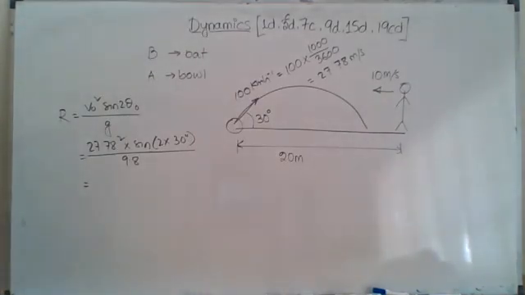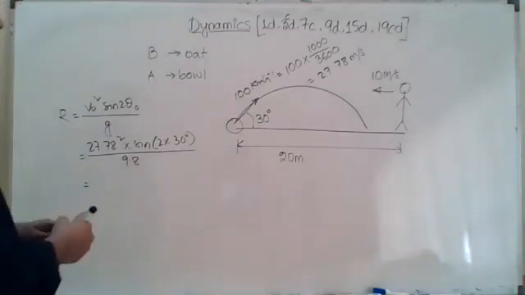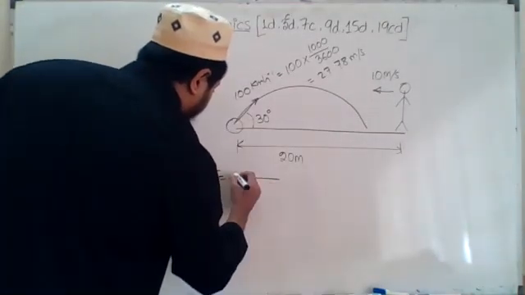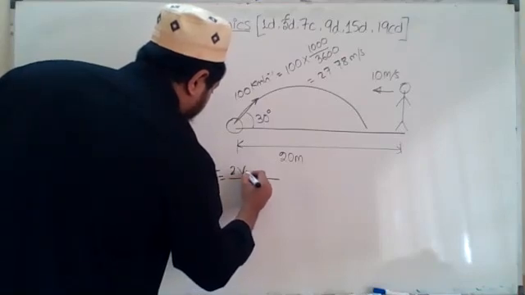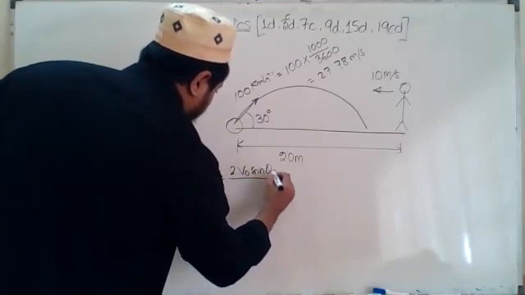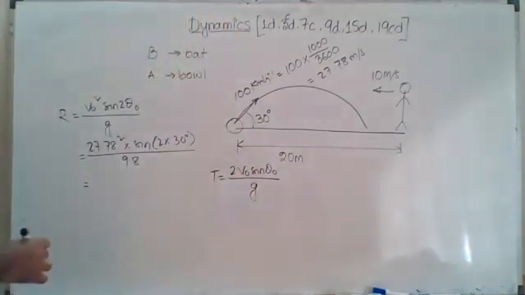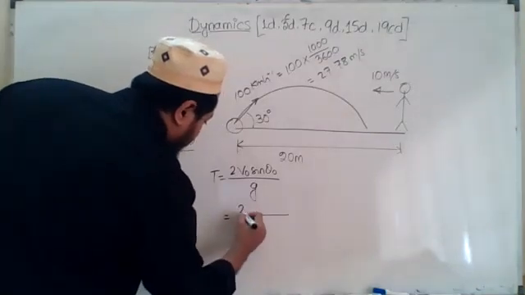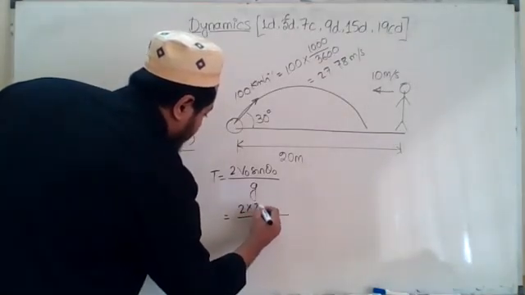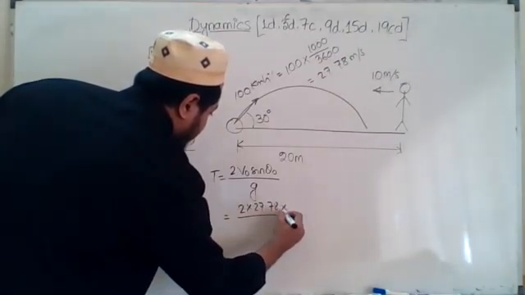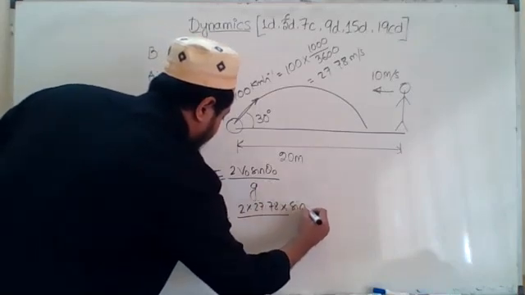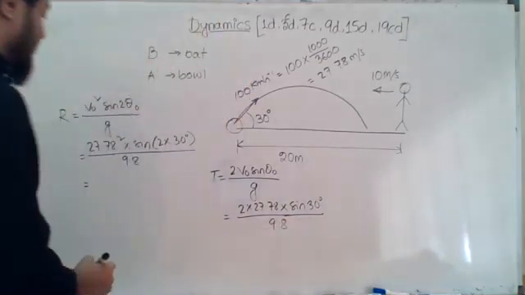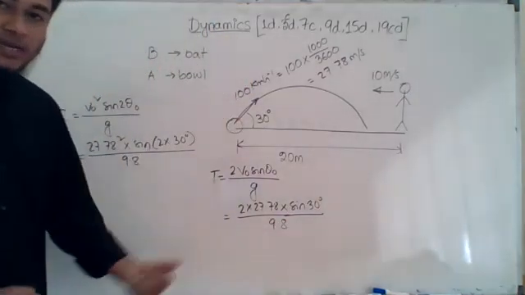In the meantime, let me write the equation to calculate the time of flight. Time of flight is 2 V naught sin theta naught by g. This is the equation to calculate the time of flight, right? So if I put the value of V naught, 27.78, into sin theta naught, that means sin 30 degree, divided by 9.8. So please calculate R and calculate T and let me know.